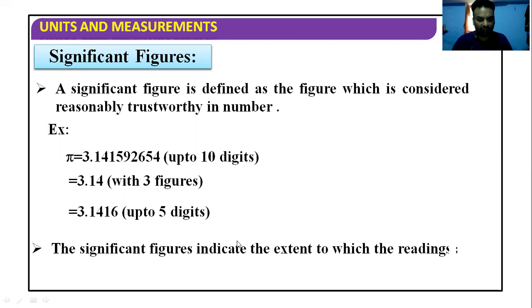The significant figures indicate the extent to which the readings are reliable. So this also gives information about the reliability of the digits. This 3.14 is reliable enough, and 3.1416 is also reliable enough. So if we do any mathematical or experimental treatment, we can use these values freely.